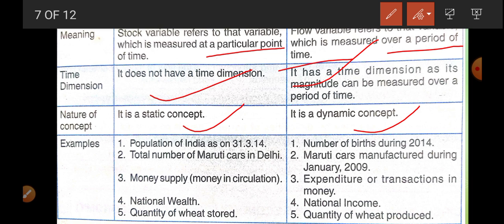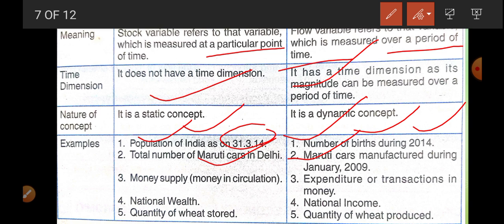Wealth of any family is not going to change frequently, but income of a family is going to change frequently. Examples are given. Population of India on this date is fixed. Number of birth, it is flow. Why? Because it changes. Total number of Maruti car in Delhi, it is fixed. It is statistic. It is measured at a point of time.